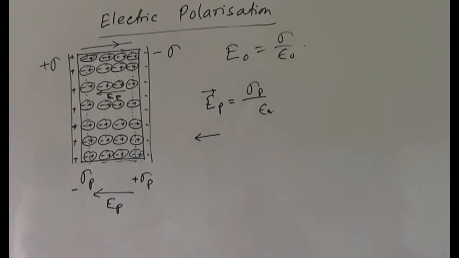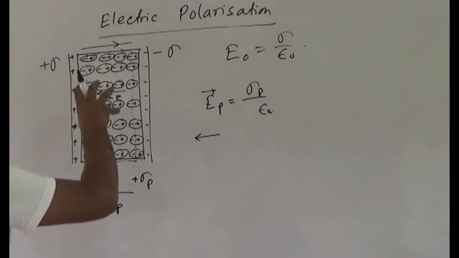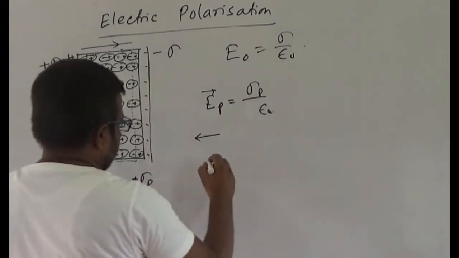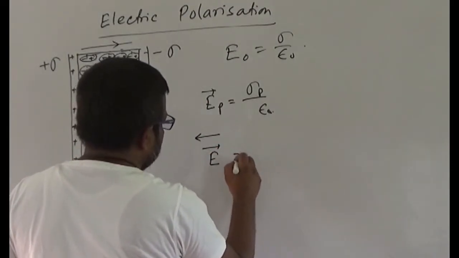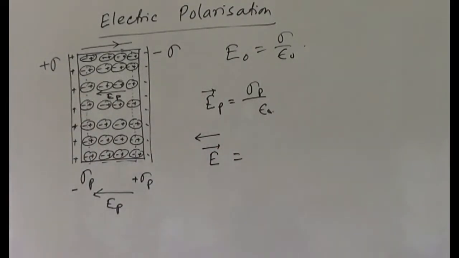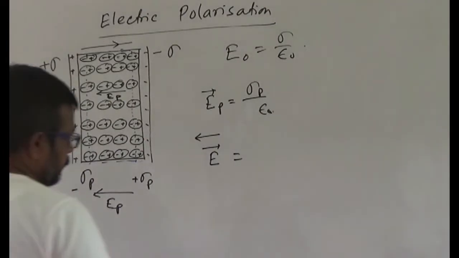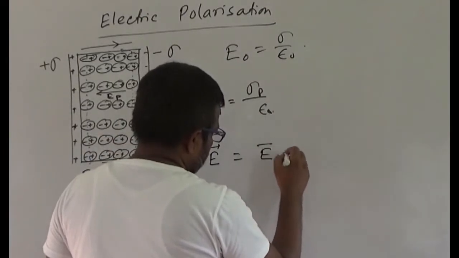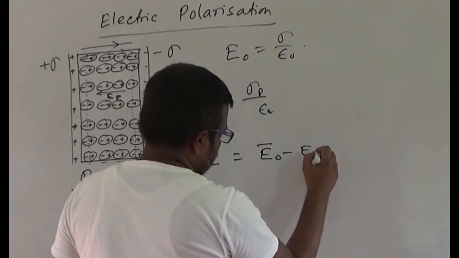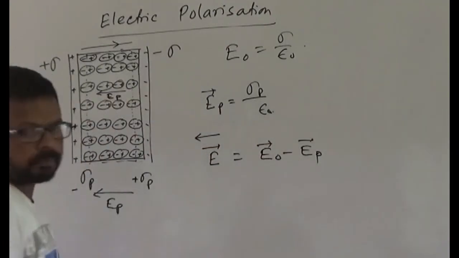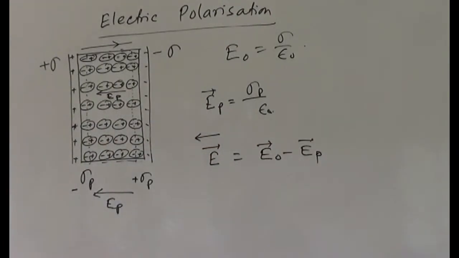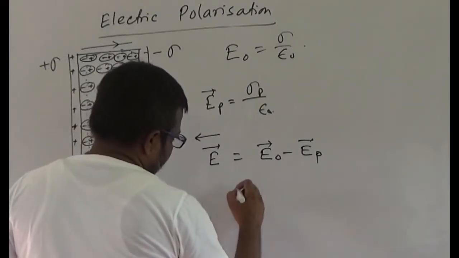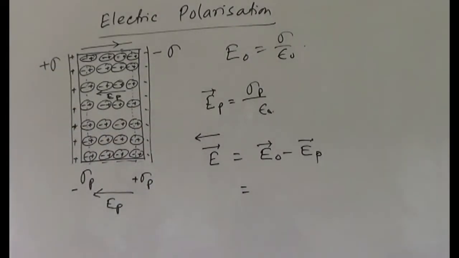Now, the net electric field inside the dielectric will be E equals E0 minus EP. E0 is sigma by epsilon 0 and EP is sigma p by epsilon 0.